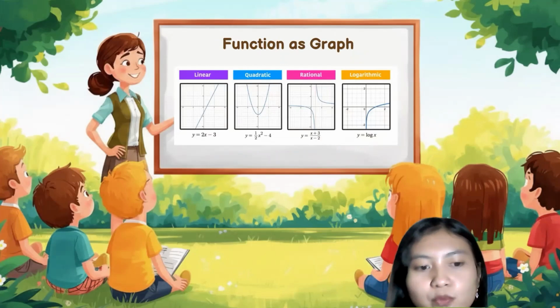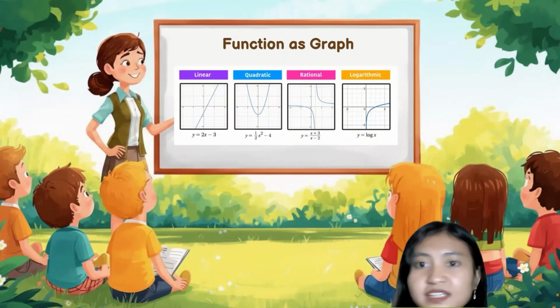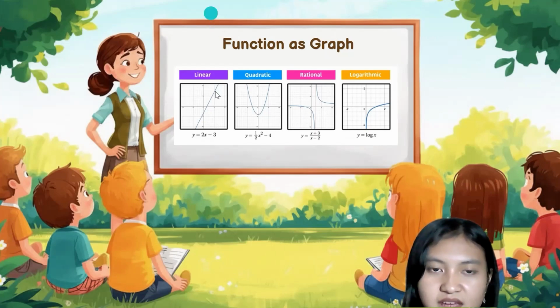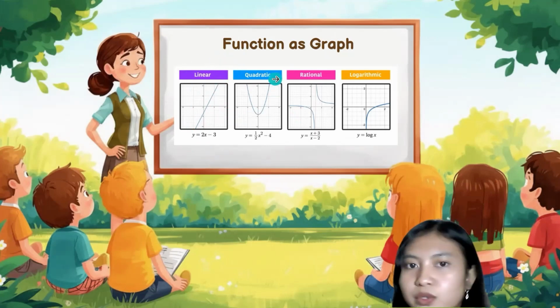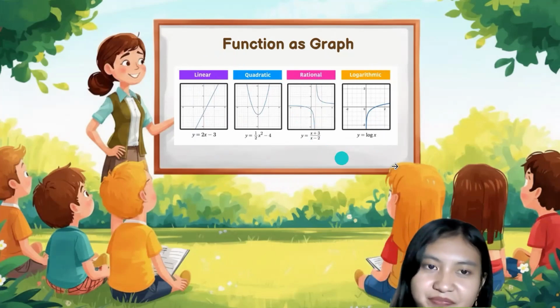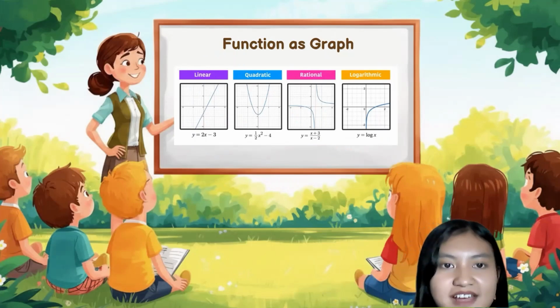And now the function can also be represented as a graph, and it is different depending on the type of function. For example, whenever we have a linear function, the graph looks like this. And it is different for quadratic function, rational function, and logarithmic function. We're going to discuss more about it in the next class.